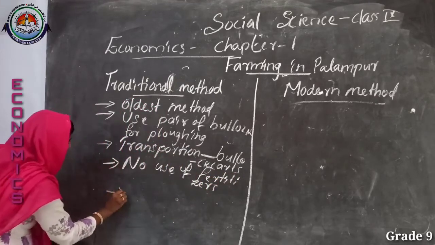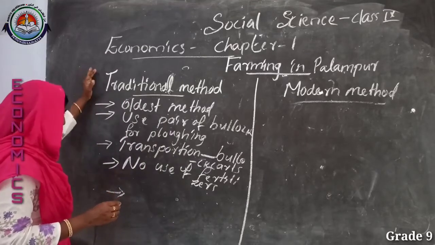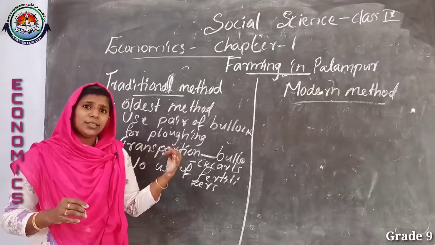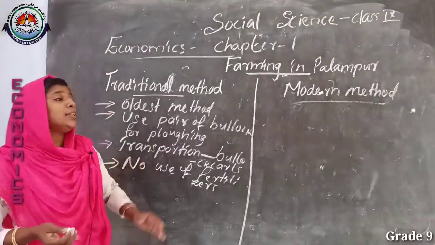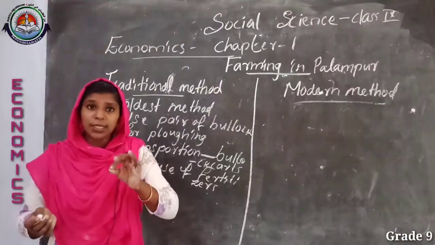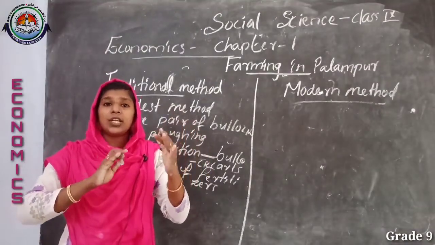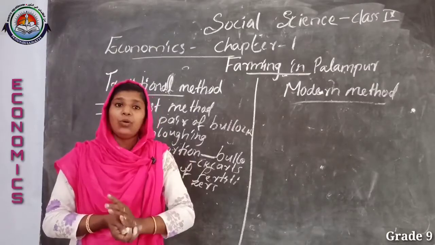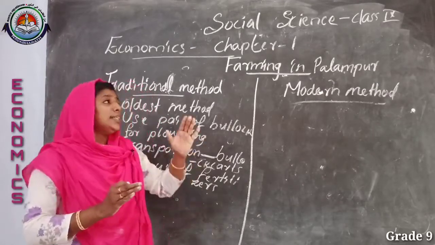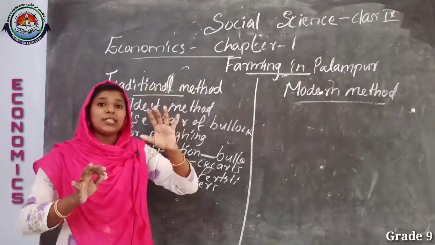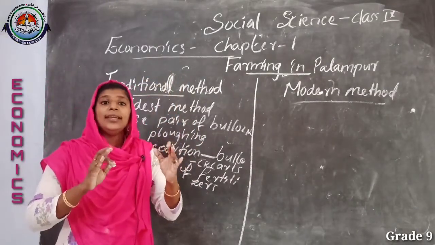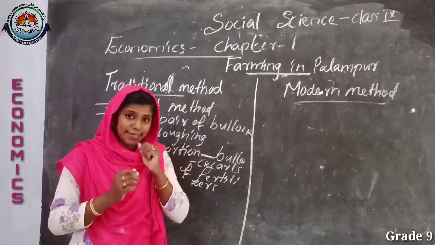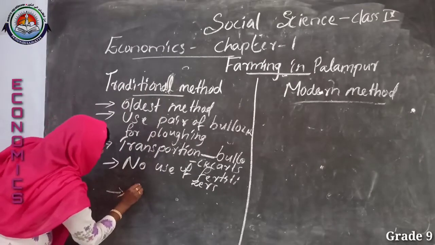Even though it is an important method of farming, its productivity is low. We can surely say that the traditional farming method provides farmers a smaller quantity of produce, because they don't use any fertilizers and follow only the natural way of cultivation.